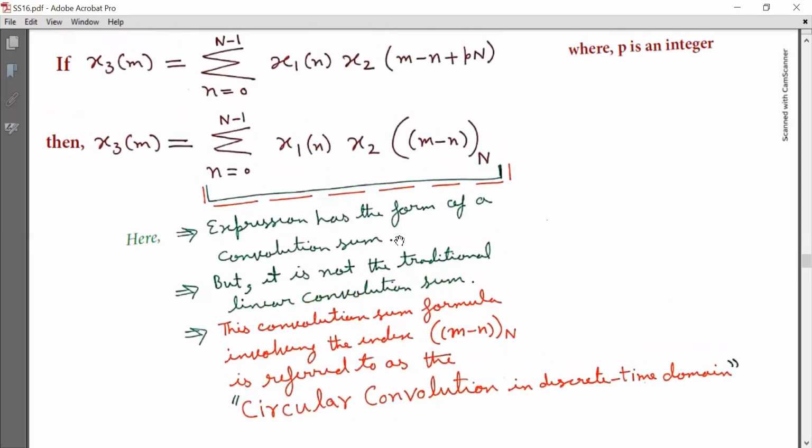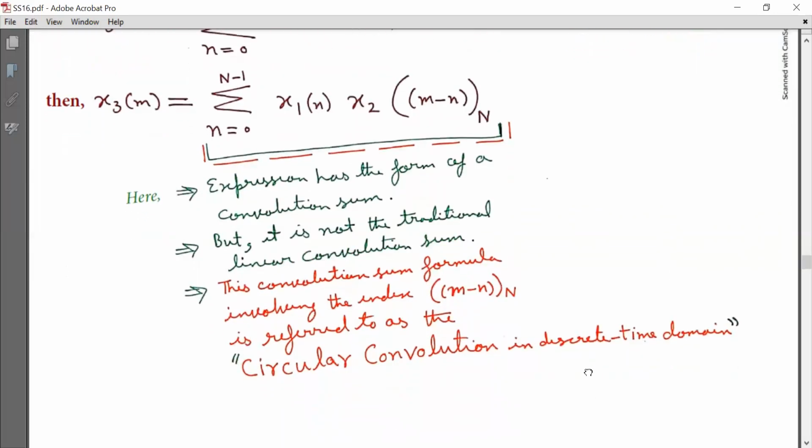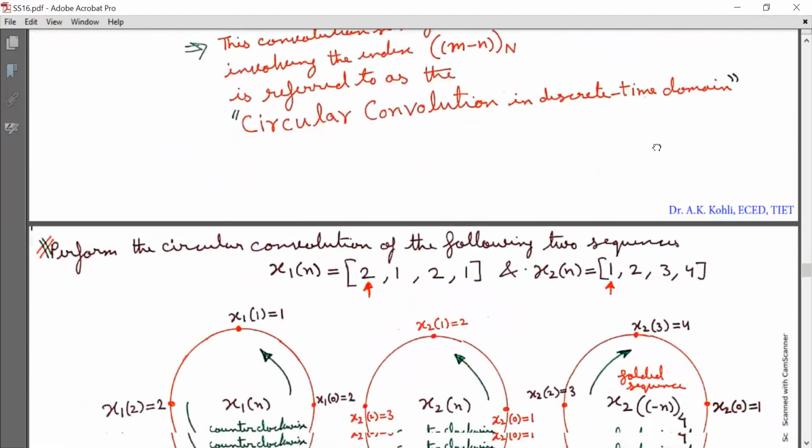Now I repeat, this expression as shown on the screen has the form of a convolution sum, but it is not the traditional linear convolution sum. This convolution sum formula involving the index (m minus n) with subscript capital N, that is modulo N operation, is referred to as the circular convolution in discrete time domain. So this is the formula for circular convolution, which is quite different from the linear convolution sum formula. Now we can understand it through one example.